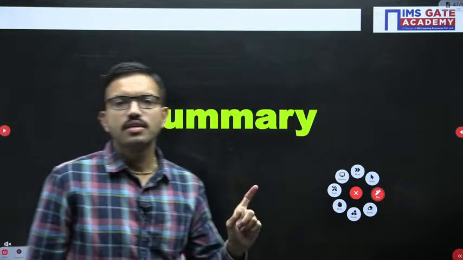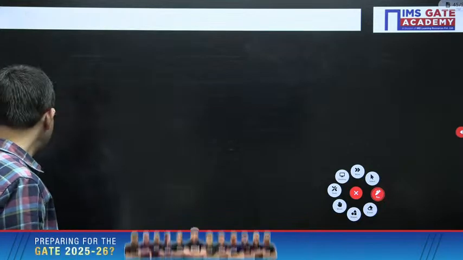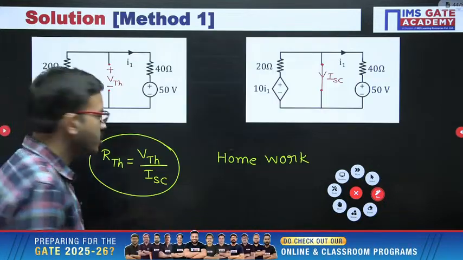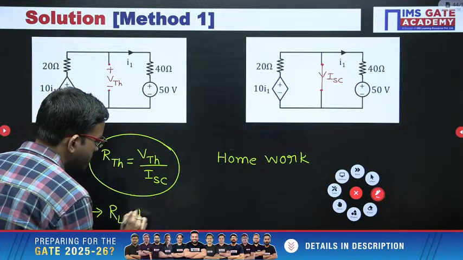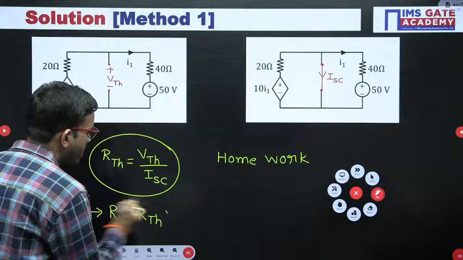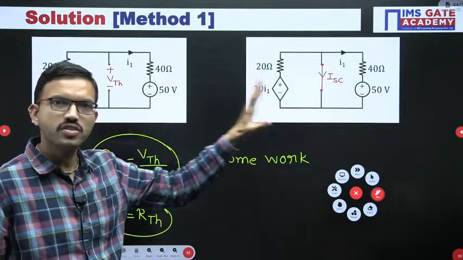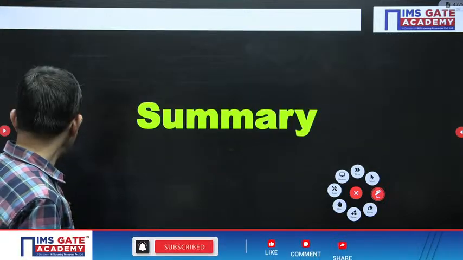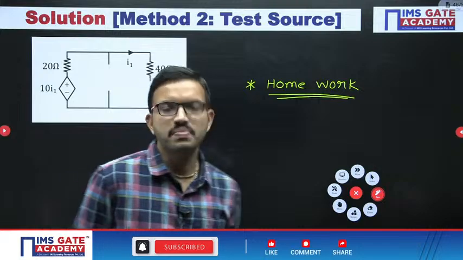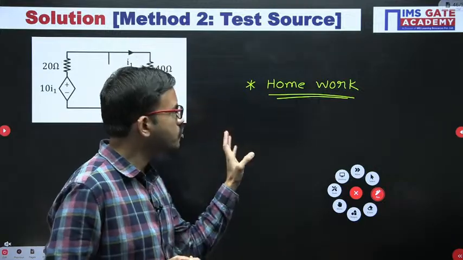So in the last question, we were supposed to find the RL value. That RL is nothing but RTH. Just for reference, here I am mentioning RL is nothing but RTH. In order to find RTH, two methods are there. One method is VTH and then short circuit current, take the ratio. The other method is that directly you can get it by using the test source method. Whoever has good command over the test source method, those students can try.